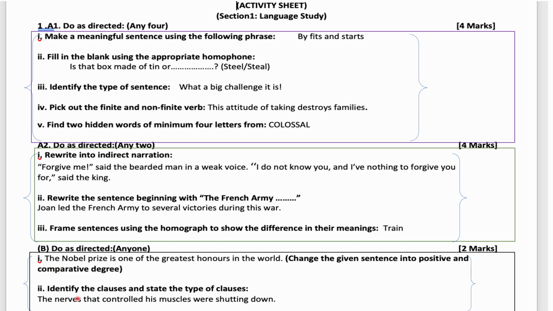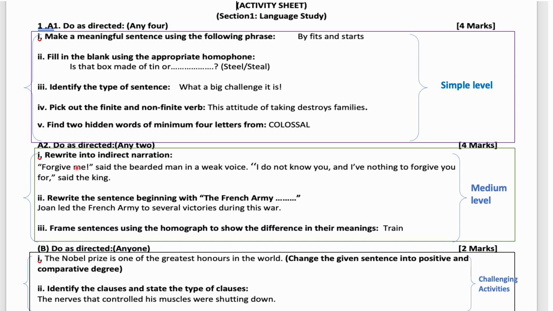A1, there are 5 questions in it. That would be simple level questions. A2 would be medium level questions. There are 3 questions in that. And B would be challenging activities. There are 2 questions in this. Now A1, there are 5 questions in that. You have to attempt any 4. Each question carries 1 mark. I would advise you to attempt all the 5 because in case you are missing out on one, you will get the remaining 4 marks.